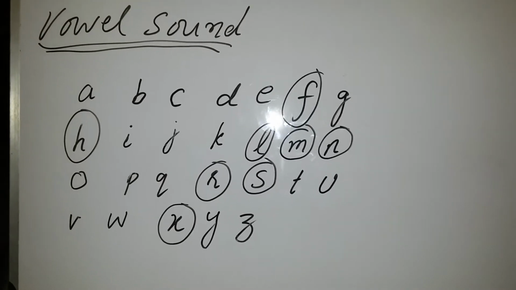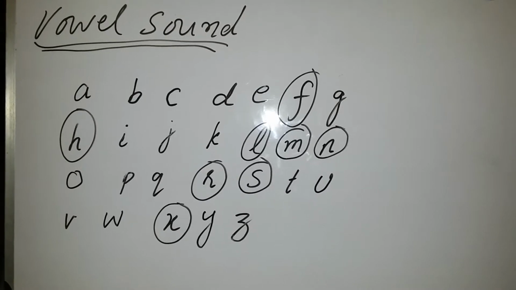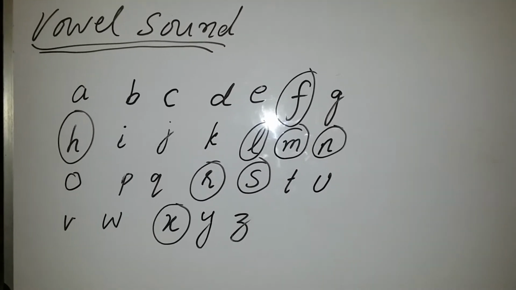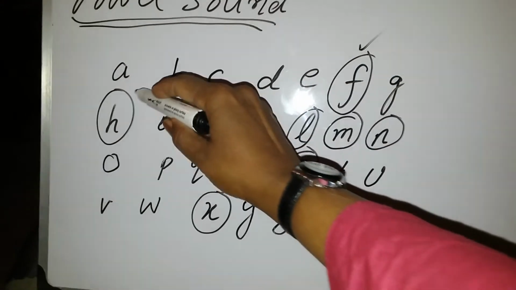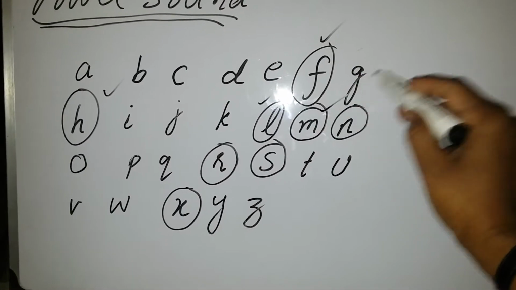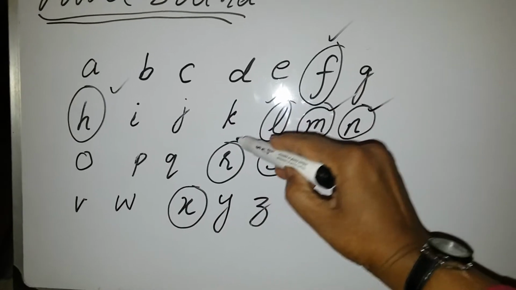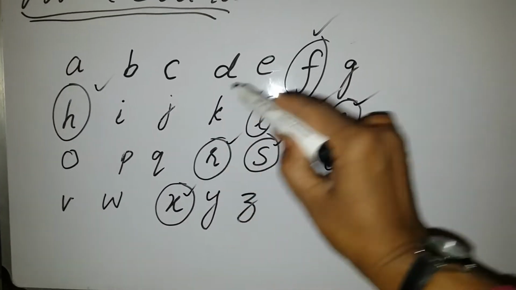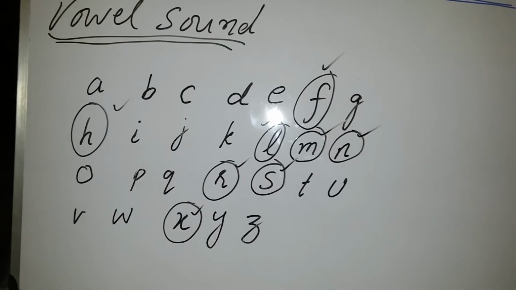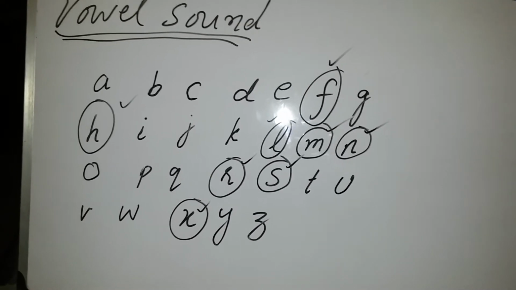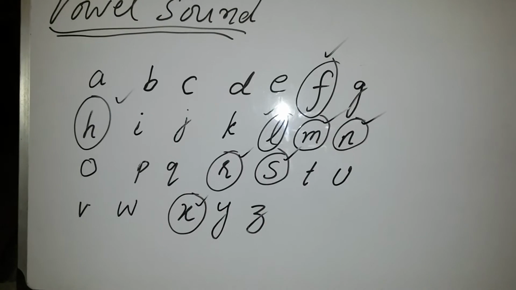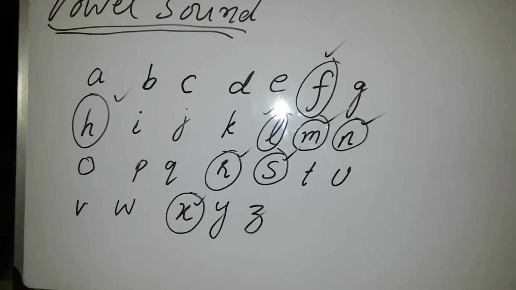Similarly, there are a few alphabets inside these consonants, which are F, H, L, M, N, R, S and X. These are all those alphabets which are spoken with the vowel sound.